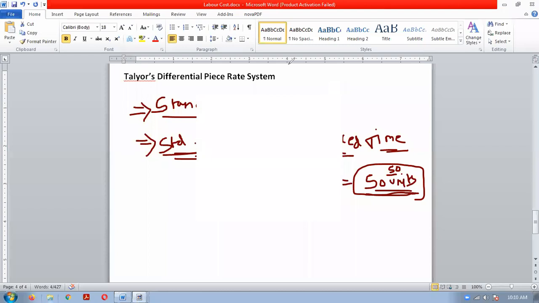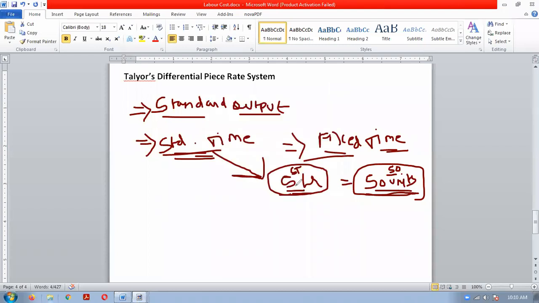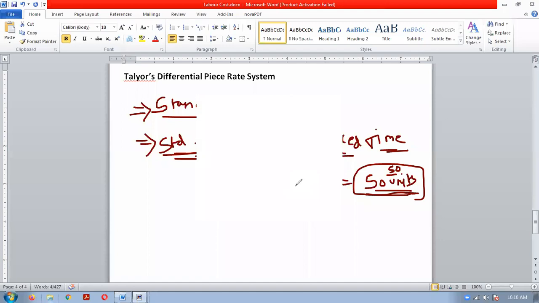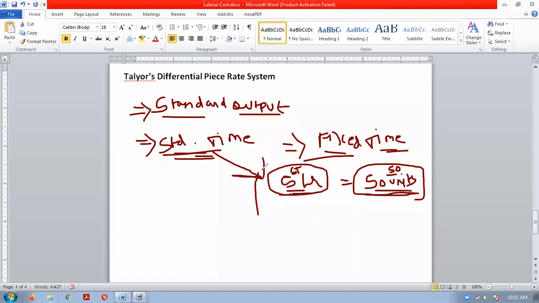Standard output will be related to the standard time. This will be fixed by every company for controlling purposes.